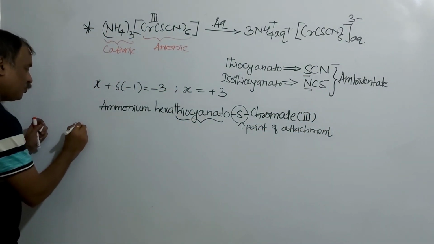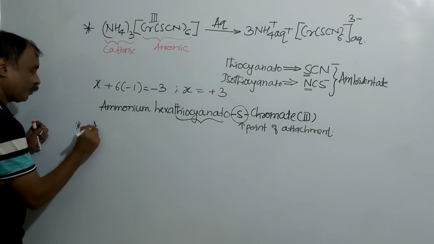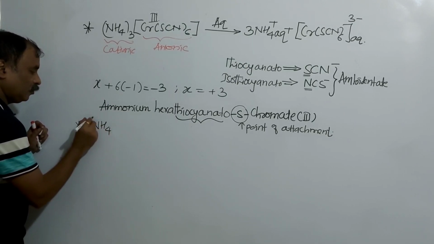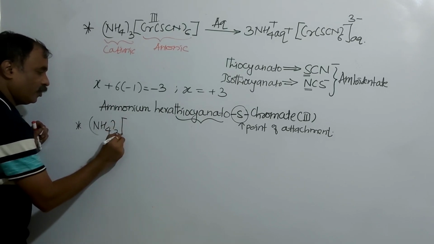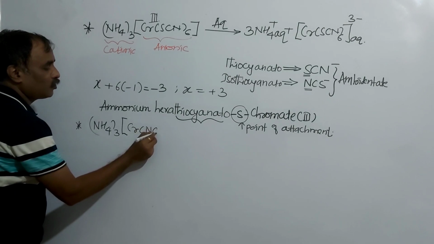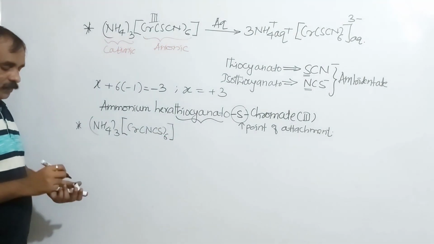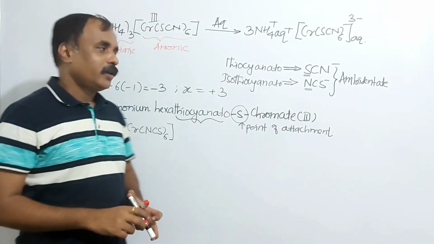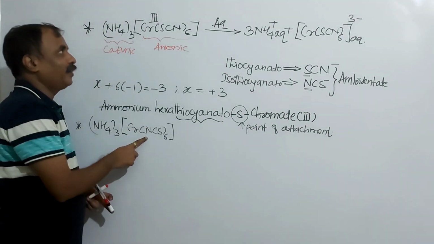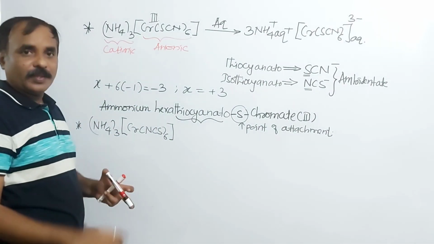Suppose a complex is an isomer of this: NH4 thrice, in square bracket chromium. Now I will take NCS minus 6 times. Here it is the same. The difference is only about the point of attachment. Here I have taken thiocyanato, here I have taken isothiocyanato.